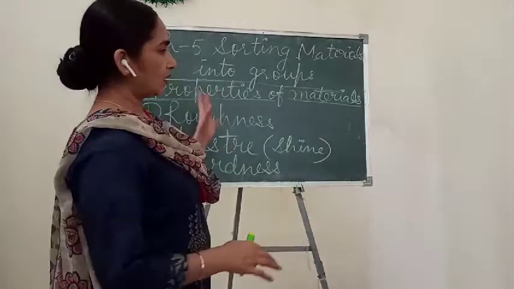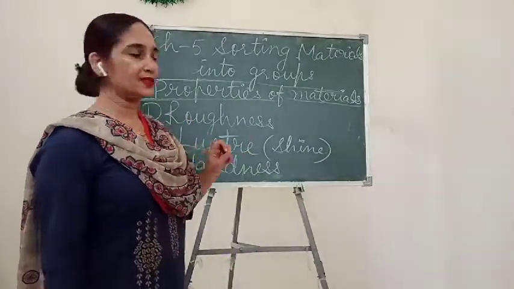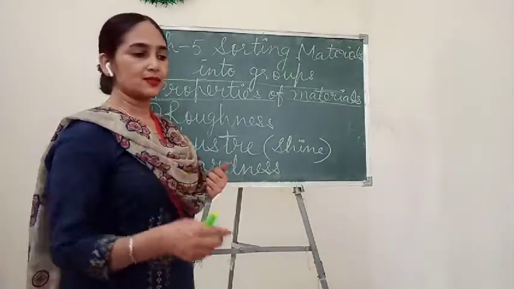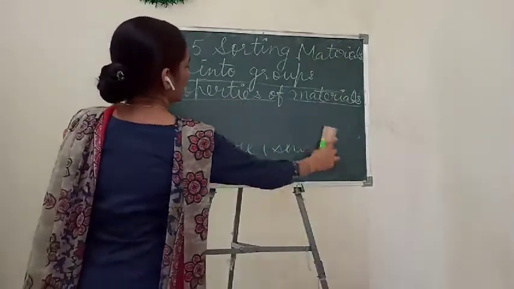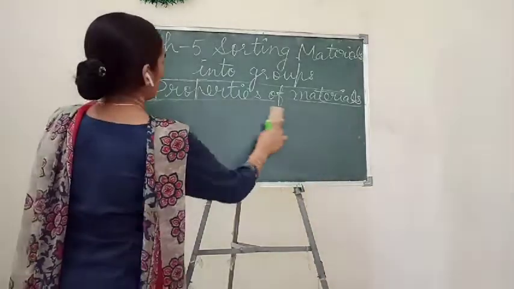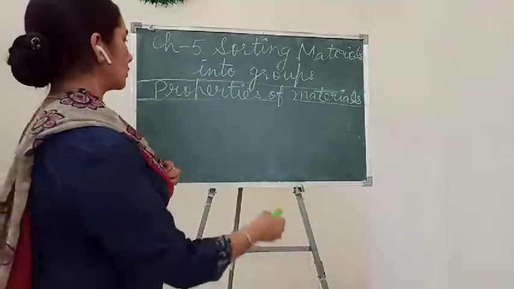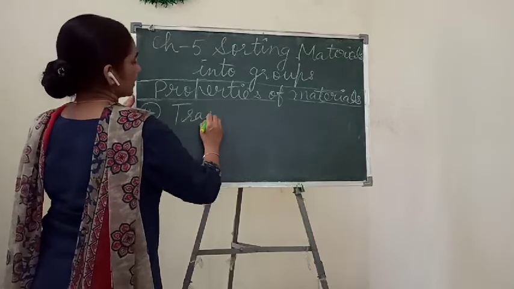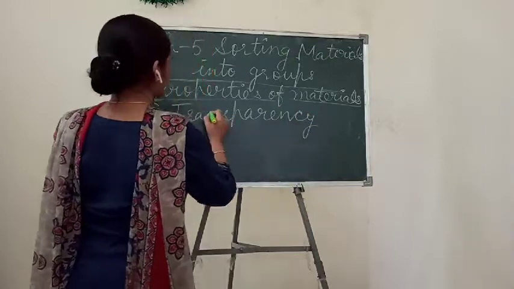So children, after studying these three properties, roughness, luster and hardness, let's see the next one. What is the next property? The fourth property of any material, which we use to sort out materials into different groups, is transparency.